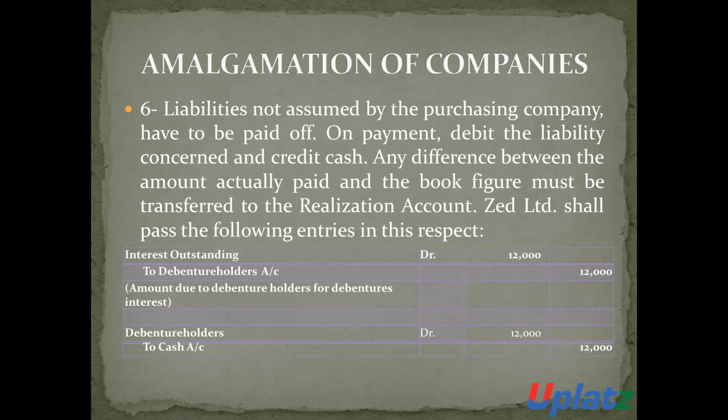Z Limited shall pass the following entry in respect of some liabilities. Number 1, interest on debenture account. The entry will be interest on debenture account debit to debenture holders account 12,000.